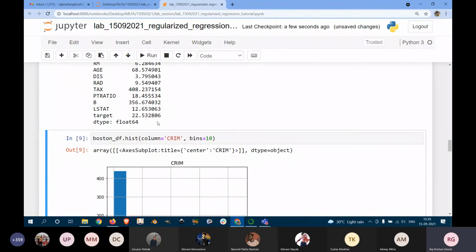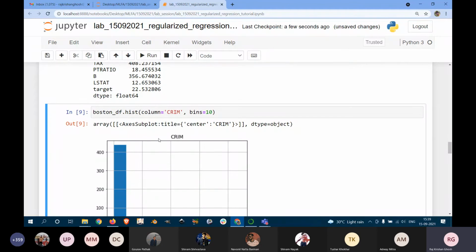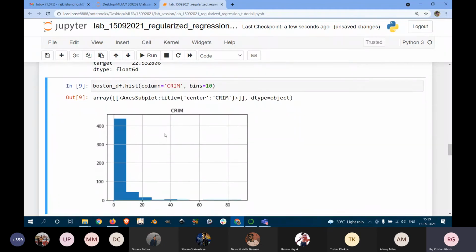Okay. So next, we can also plot different histograms. The first column was the CRIM column, and what I'm doing here is, from the Boston DF data frame, creating a histogram where the column is CRIM. So it is only taking the values corresponding to the CRIM column and then plotting the histogram. And I have put the bins as 10. Bins are basically how many bars there are. If you write 20, there will be more bars here.